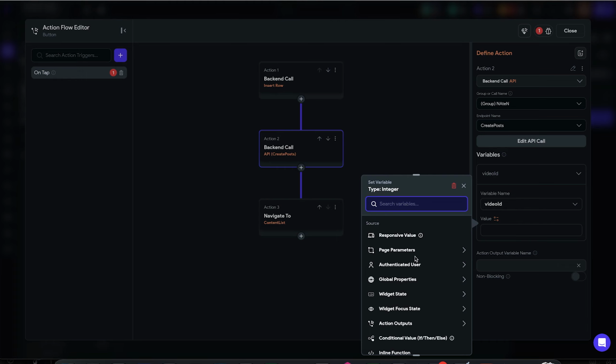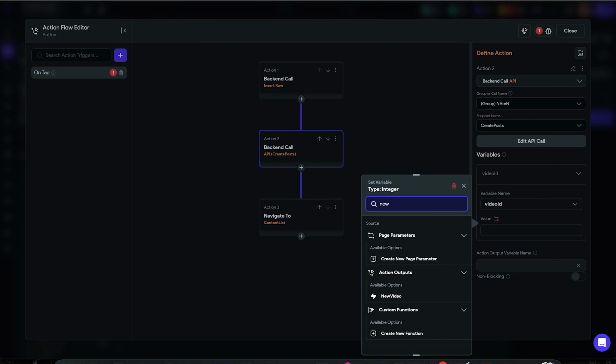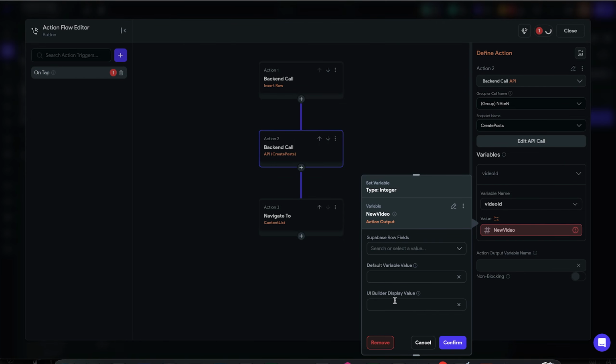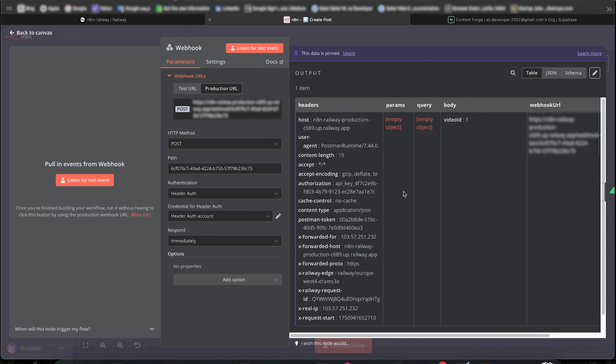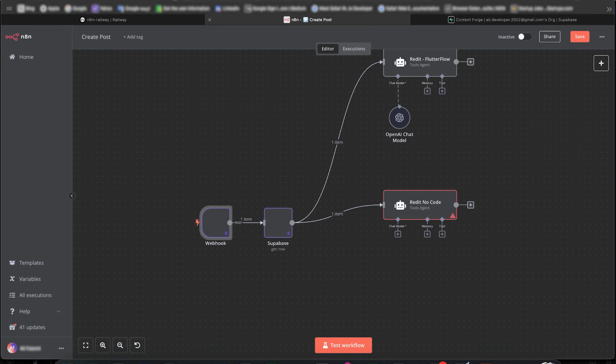The video ID is going to come from the action output. It's a new ID. Okay, I think that's enough. Let's head back to the core of our app, which is this workflow.